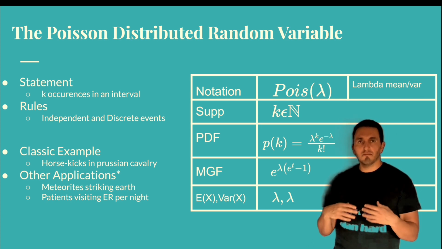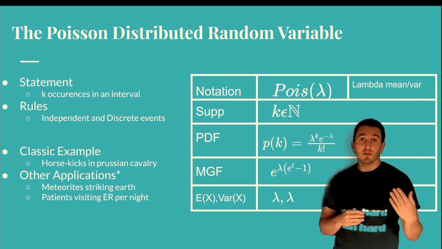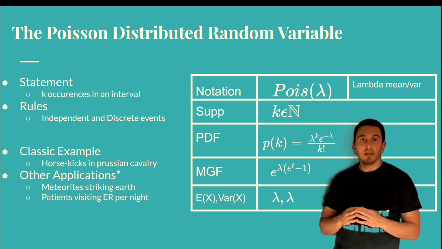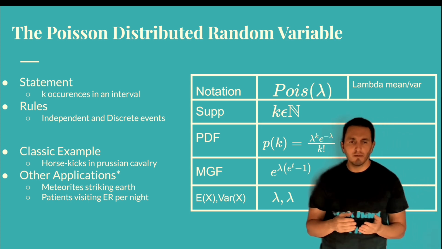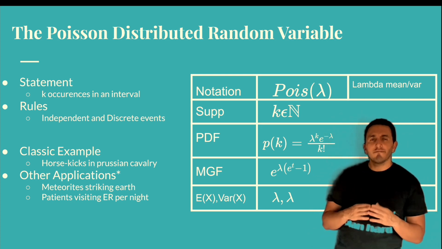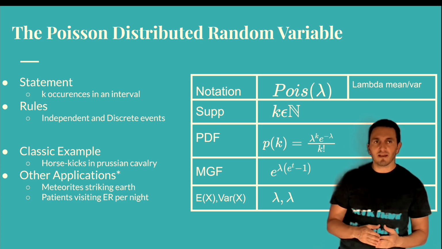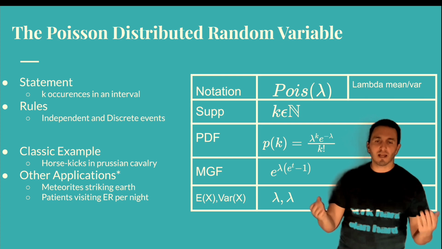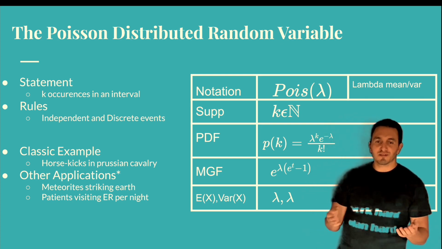Well, in this case, the mean and the variance are the same, right? So in the binomial, of course, the mean is always bigger. In the Poisson, the mean and the variance are equal. And of course, we can talk about a classic example for the Poisson, which was first used to model how many soldiers were kicked by horses in the Prussian cavalry, right? So of course, there are more real-world ways to use the Poisson distribution.